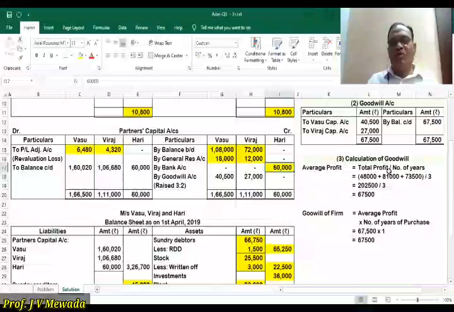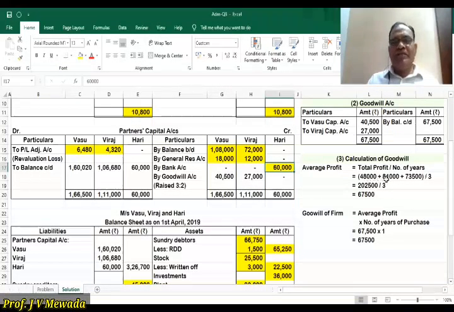So let us prepare the working note. Average profit is total profit divided by number of years. So the profit is 48,000, 81,000, 73,500 divided by 3. Total is 202,500 divided by 3. So 67,500 is the average profit. And now goodwill of the firm is average profit into number of years purchased. Because the problem is silent, we'll take 1. So ultimately the goodwill of the firm is 67,500. So now we have to raise goodwill 67,500. So debit side of goodwill account total is 67,500.